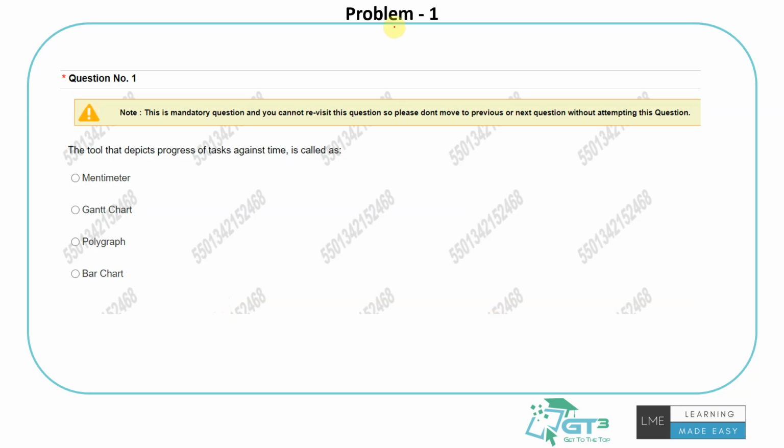So the first question is a very generic one, mostly to do with the operations research backdrop. The tool that depicts progress of tasks against time is called a Mentimeter, Gantt chart, polygraph, or bar chart. The answer is Gantt chart. It's just knowledge-based information.